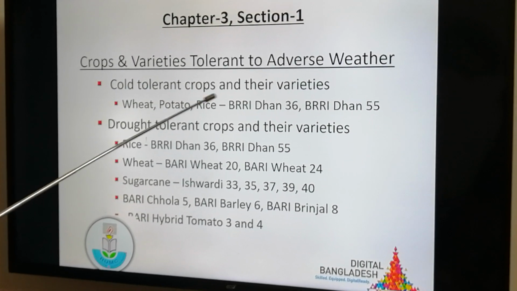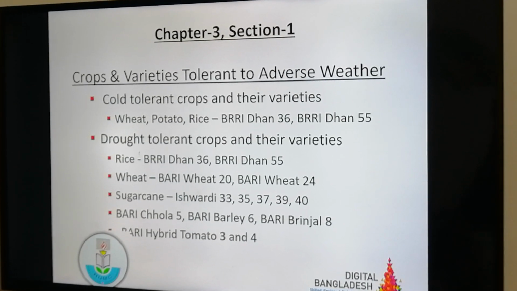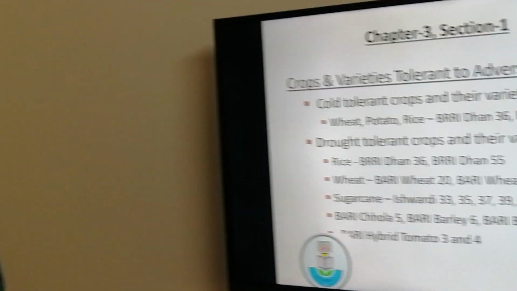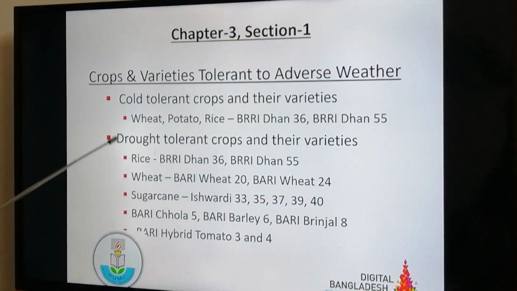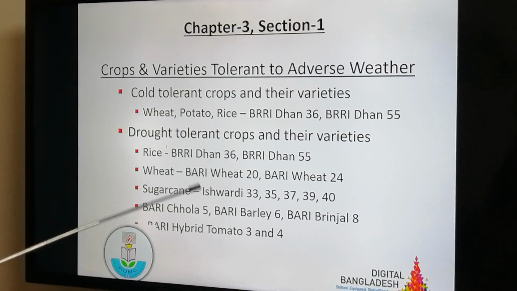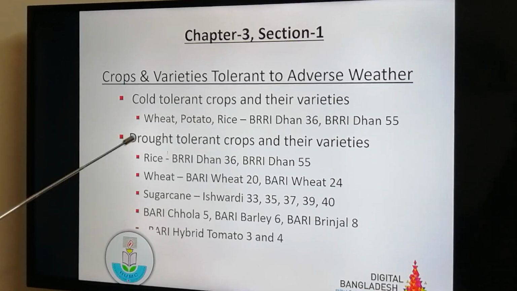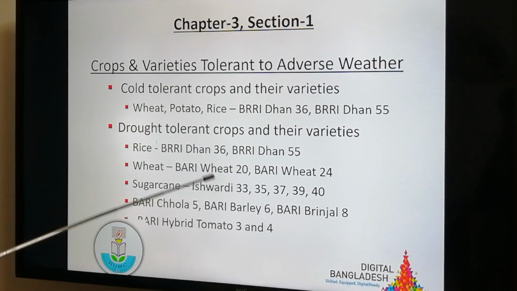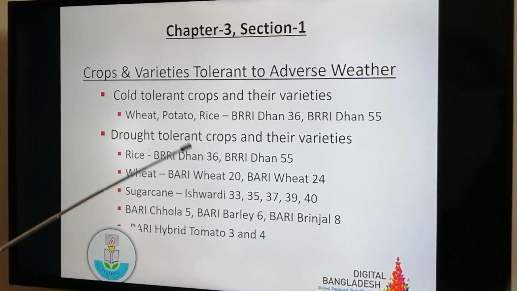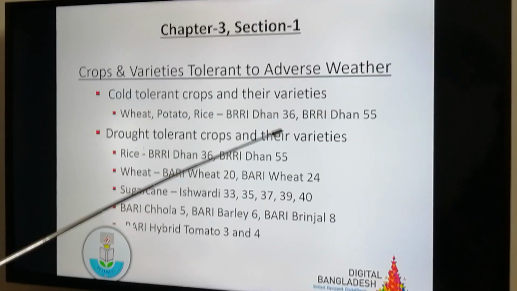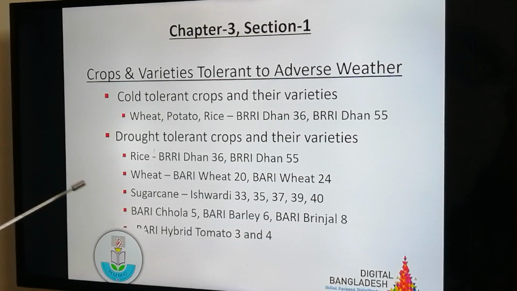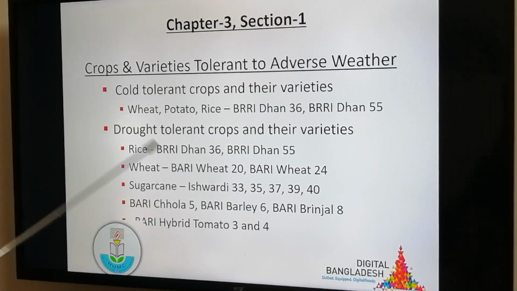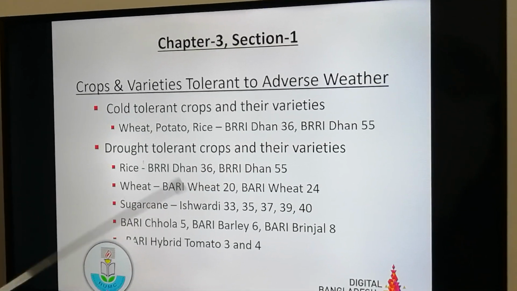Cold tolerant crops and their varieties. Have you got your textbook? Just take the textbook and you will be getting all the topics in your textbook, and this is in the form of summary. Cold tolerant crops and their varieties are wheat, potato, rice. Again, rice has two other prominent varieties which are tolerant to cold: Brri 36 and Brri 35, and you will be getting details of characteristics of Brri 36 and Brri 35.